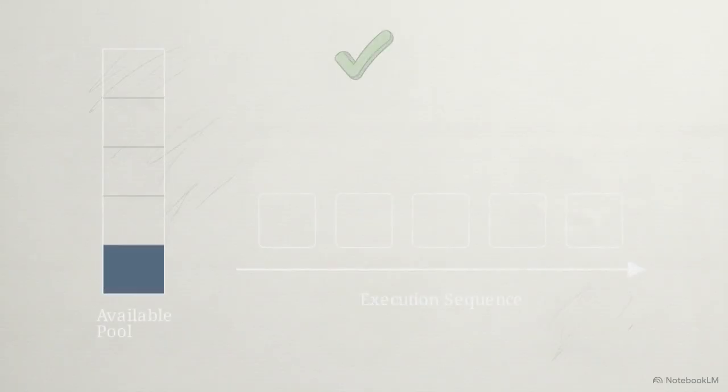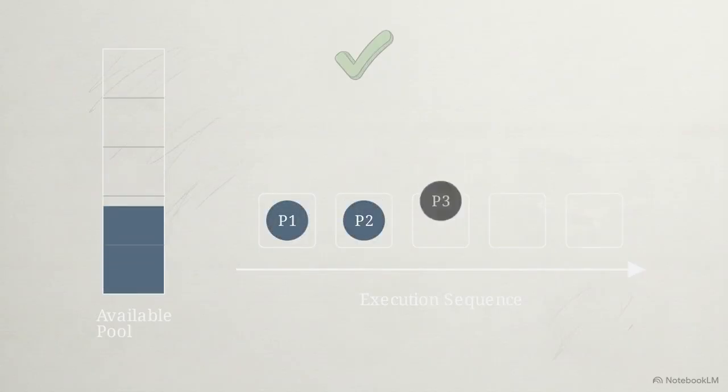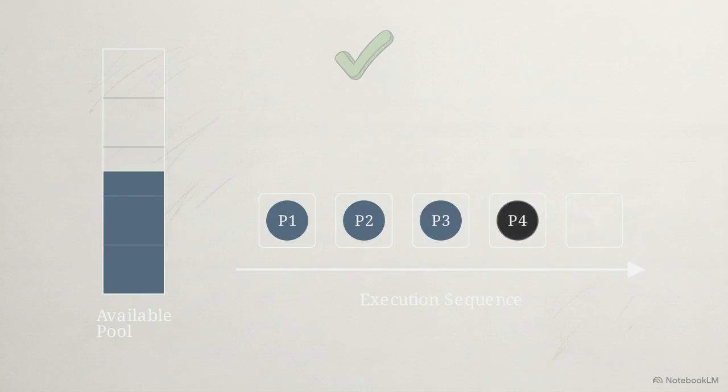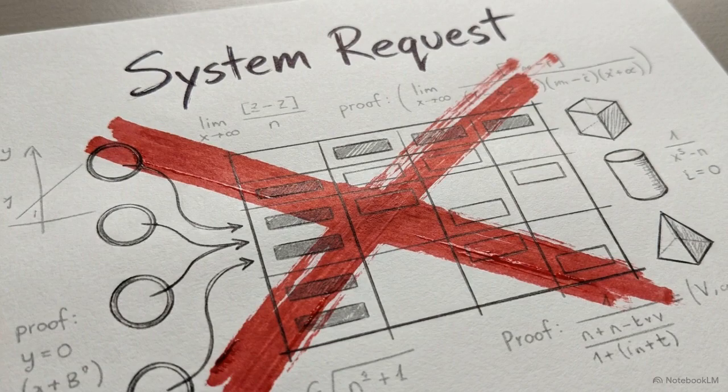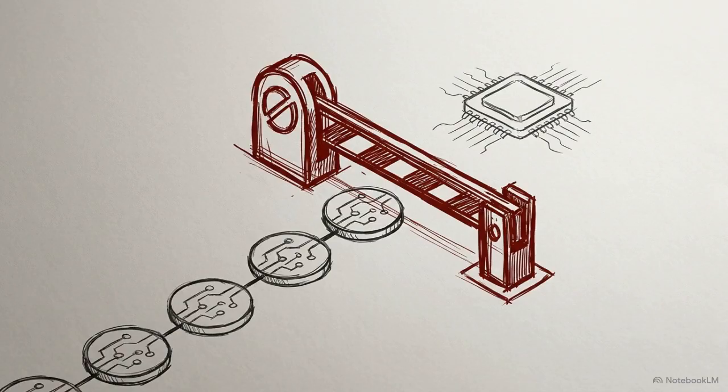A state is mathematically safe if and only if there is at least one specific sequence where all currently active processes can run to completion, using only the resources available right now. If the algorithm cannot prove that a safe sequence exists, it denies the request. The process is forced to wait in the queue. The system survives by refusing to enter a mathematically unsafe allocation.